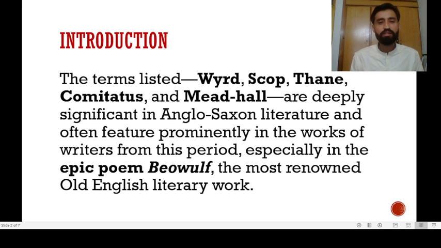Now let's start with the introduction. The terms listed, wyrd, scop, thane, comitatus, and mead-hall, are deeply significant in Anglo-Saxon literature and often feature prominently in the works of writers from this period, especially in the epic poem Beowulf, the most renowned Old English literary work. From this introduction, we get to know that these are the five terminologies that are really important when it comes to their literature and their works.